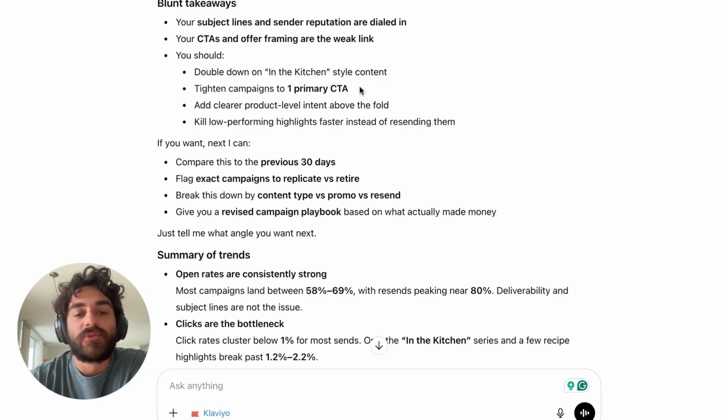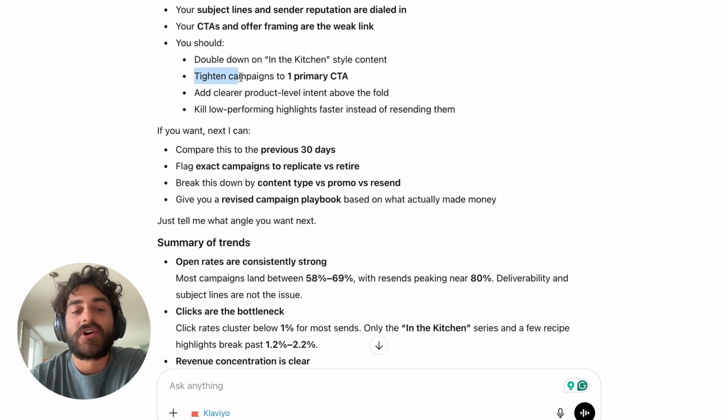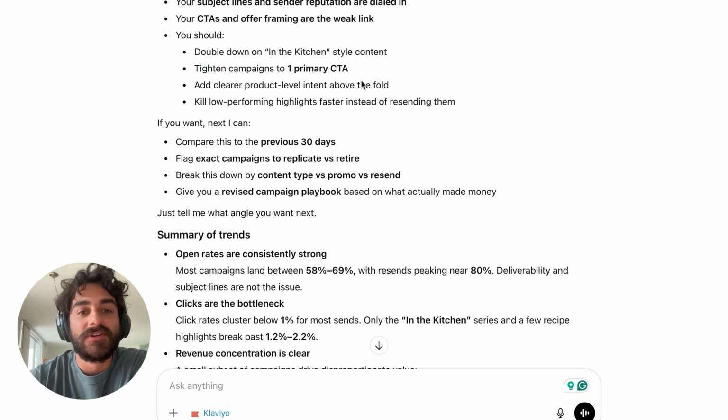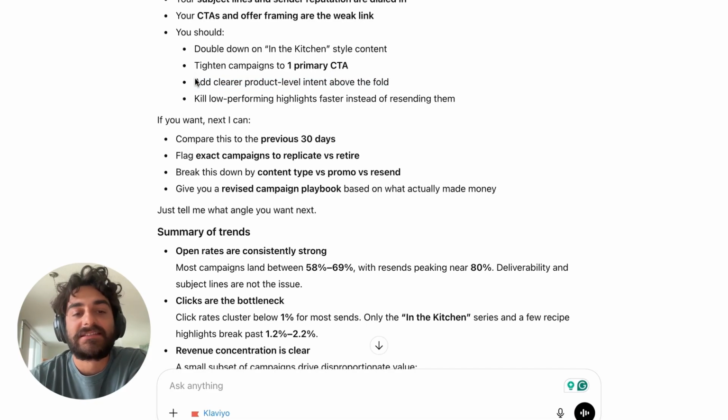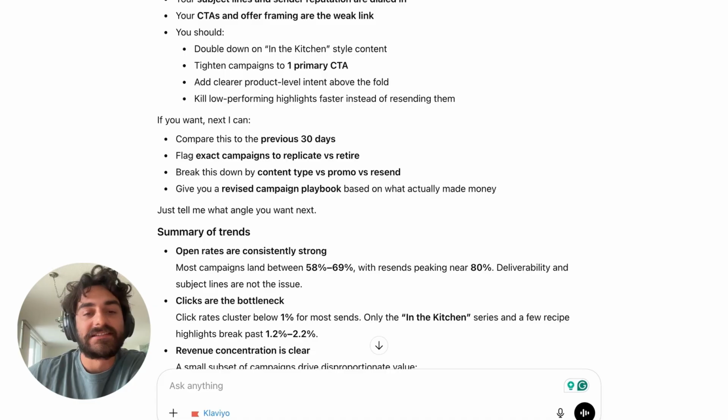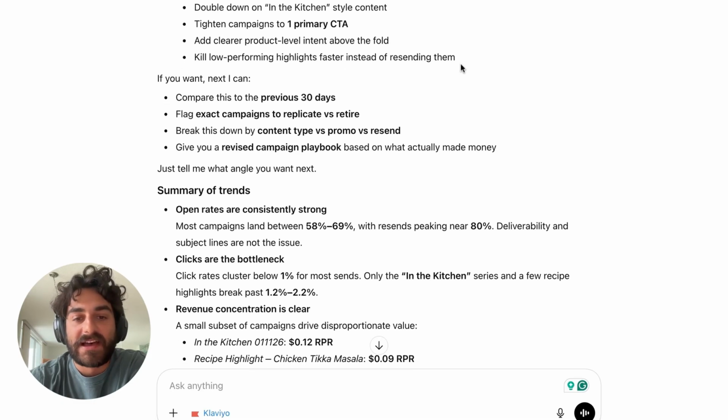Tighten campaigns to one primary CTA. There's no context here that's pointing to which campaigns have multiple CTAs that aren't performing. Add clear product level intent above the fold. Again, I don't even think that this has access to the exact content of the email, especially if you're sending image-based emails, which all top brands do. I know for a fact that ChatGPT is not passing that through the MCP for ChatGPT to know what is in all of those image slices. Kill low performing highlights faster instead of resending them.